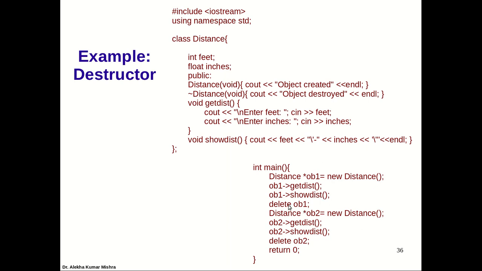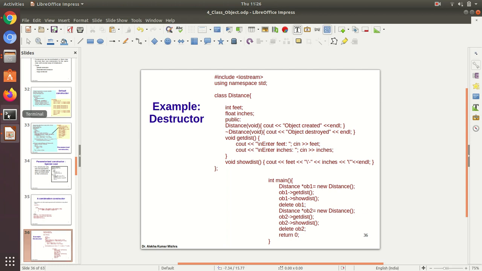Then delete. Then I create another object and call these functions, get distance and show distance. Get distance will take the input and show distance will print the values. And then delete. You know why I am explicitly deleting the objects: these two delete statements are going to invoke this destructor automatically and print that the object is destroyed. We can give many things, but only for demonstration I have given a simple statement. Let's see the demonstration of these two examples, the previous one, the default, and this one.